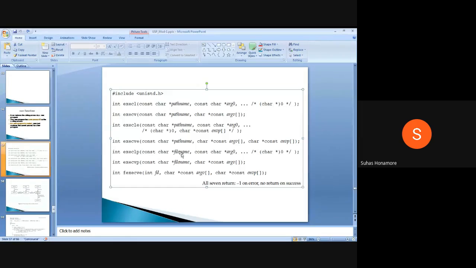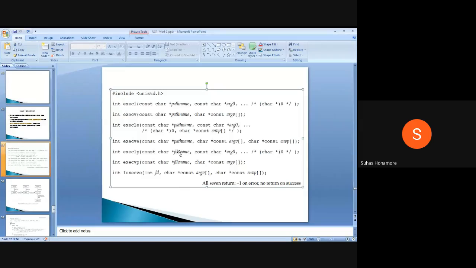Here we give the exact path, but there we give only the file name. In that case it will check the current folder first. If it is not there in the current folder, it will check the path variable. In the path variable you will have different paths, and it will check all those paths for whether the file name we mentioned is there or not. If it is there, it will execute it.